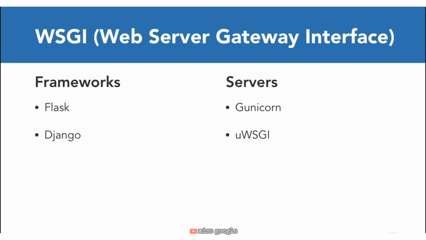But essentially, WSGI is a protocol. It's not something special that you have to install. Flask and Django by default implement those, same as Gunicorn and uWSGI. So as we move forward and deploy our project, although we've written it in Flask, we're going to integrate it with Gunicorn so that Gunicorn can ultimately be the one that's serving up our files.